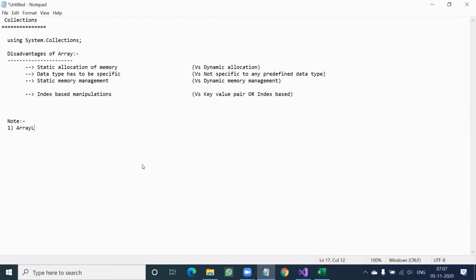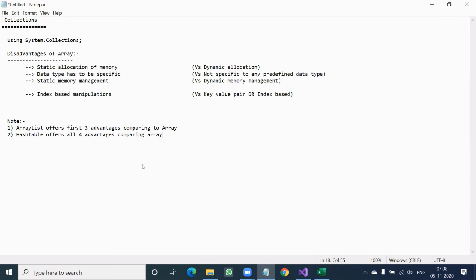Array list offers the first 3 advantages compared to array. Second point, there is another class called hash table, which offers all 4 advantages compared to array.